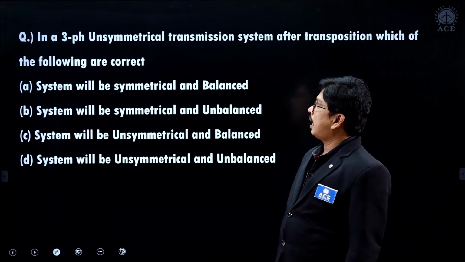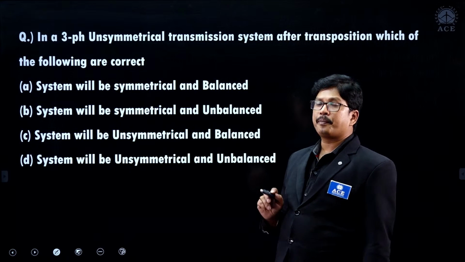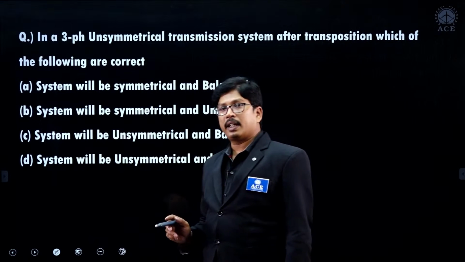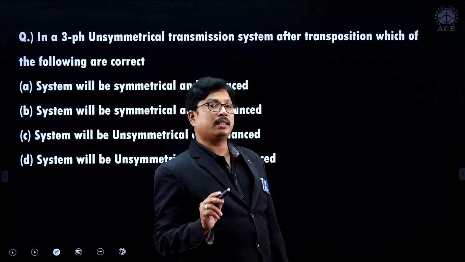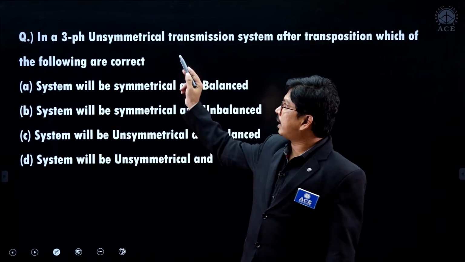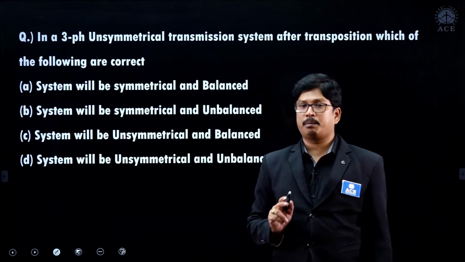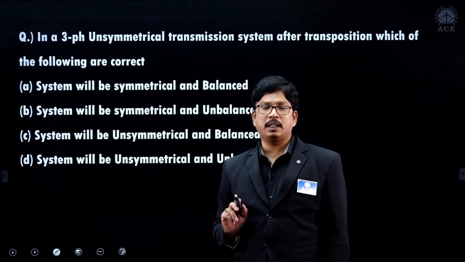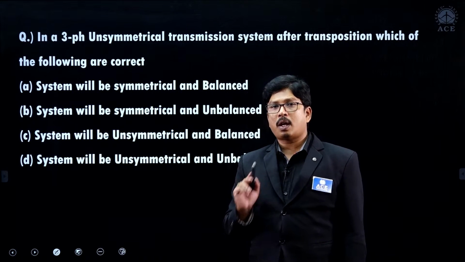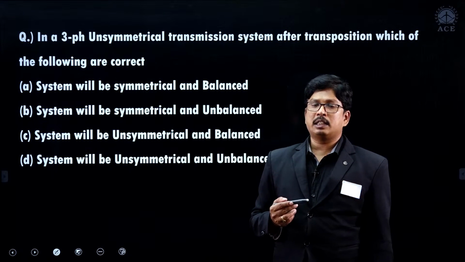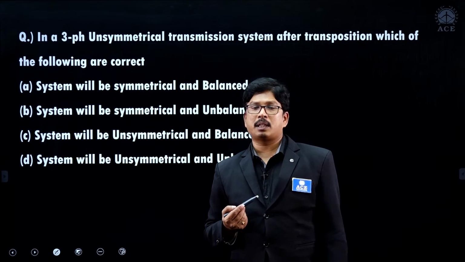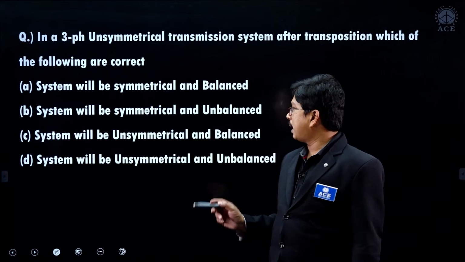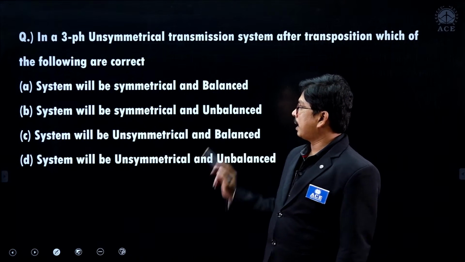What is that? After doing transposition, an unsymmetrical configuration is unsymmetrical only. There is no change in that. But whether the system is balanced or not: in an unsymmetrical configuration, the system will become unbalanced because of unbalanced voltage drops in the transmission line. Now to avoid that, we go for transposition. Because of transposition, we get balanced voltage drops in the lines and the system will become balanced.